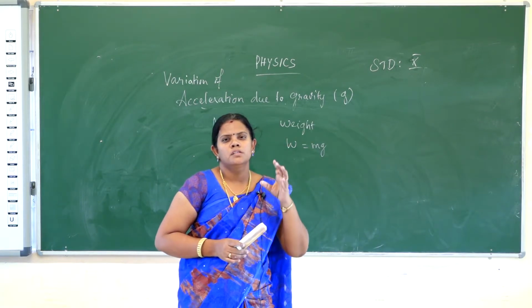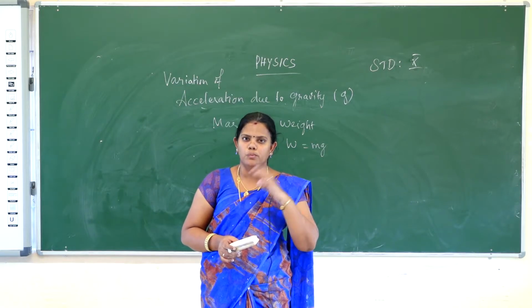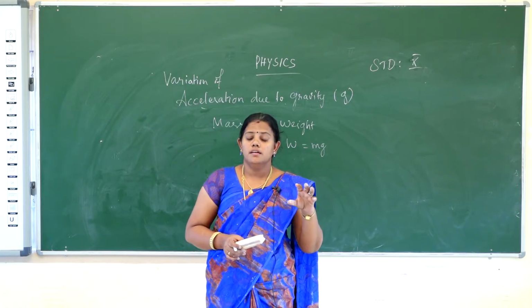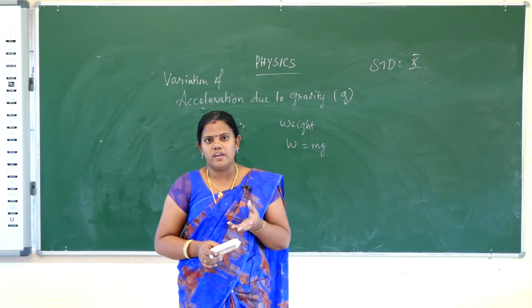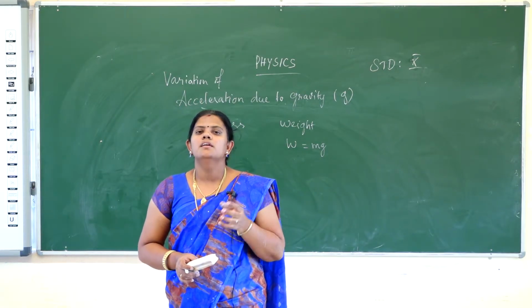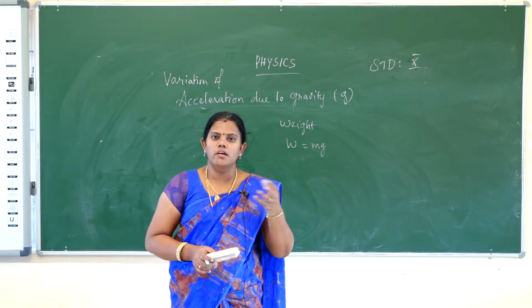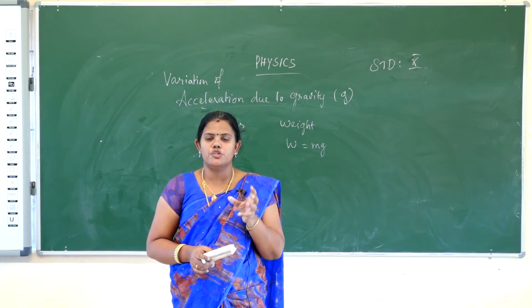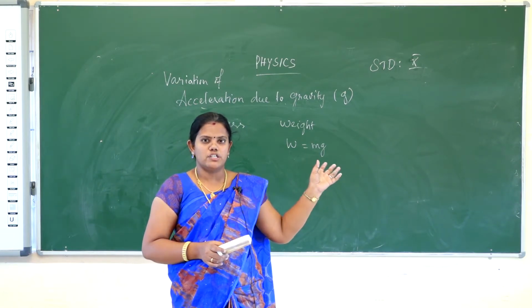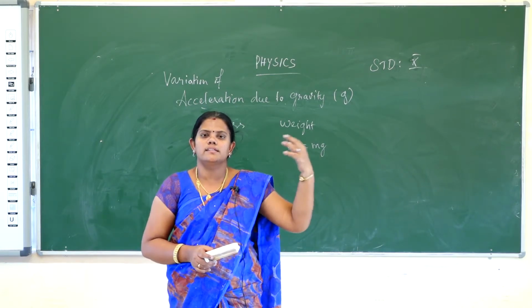The weight of one person on the Earth and on the Moon will vary, but mass does not vary. Mass does not vary, but weight varies due to gravity on Earth and the Moon. When you place a thing on the Moon or the Earth, the mass does not change, but the weight will be different because of the acceleration due to gravity. Its value varies between the Moon, Earth and other planets.